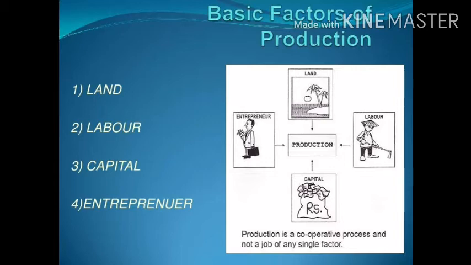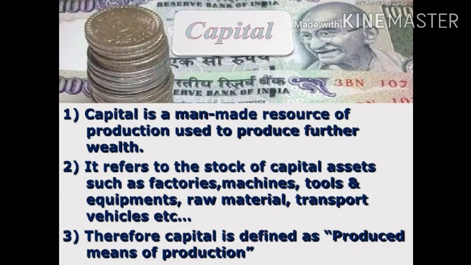So what are the basic factors of production? The basic factors of production are land, labor, capital and entrepreneur. In this chapter we will discuss capital and entrepreneur. Capital. Capital is a man-made resource of production used to produce further wealth. It refers to the stock of capital assets such as factories, machines, tools and equipment, raw materials, transport vehicles, etc. Therefore, capital is defined as produced means of production.